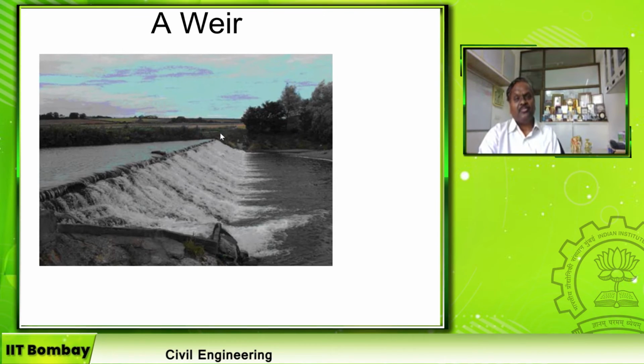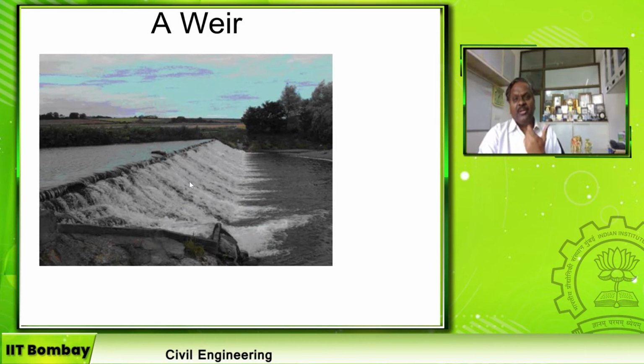Second, the dam inundates a large area on the upstream side, because the water will get stored even on the other side, over the banks. But in the weir, there will always be a small quantity of water, well within the river banks, so the submergence level is very small. The third difference is that the surplus happens over the weir.